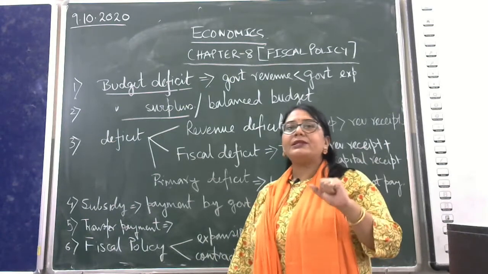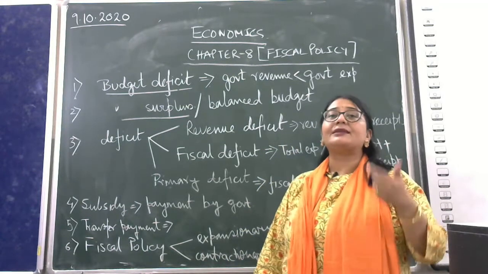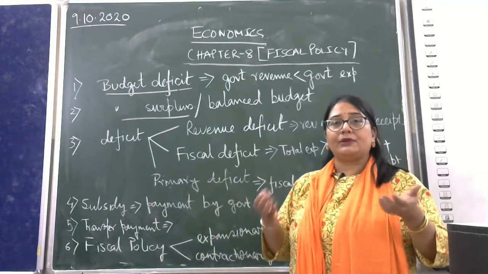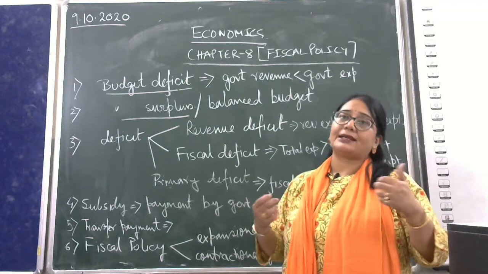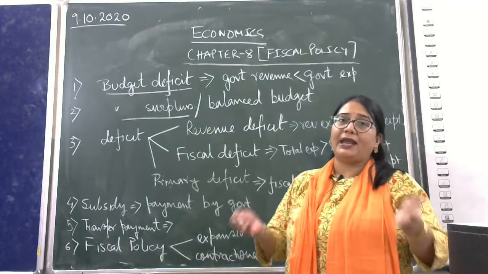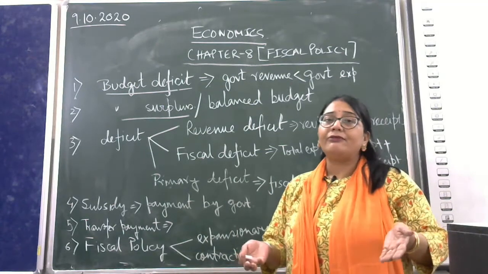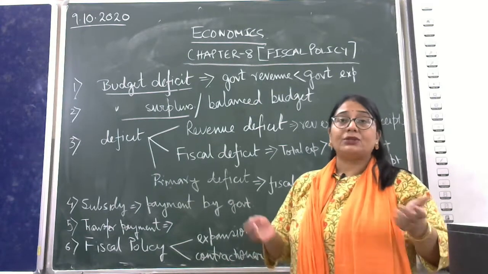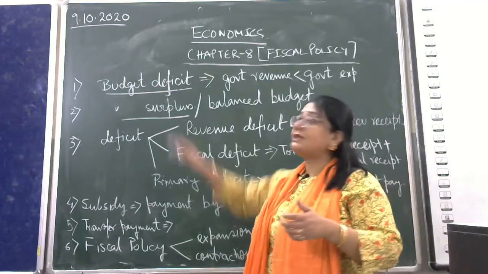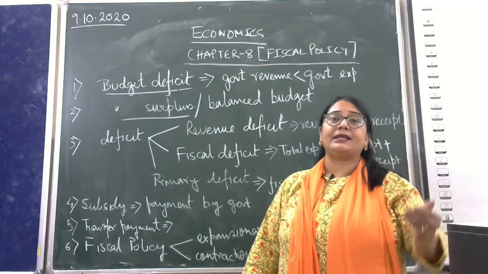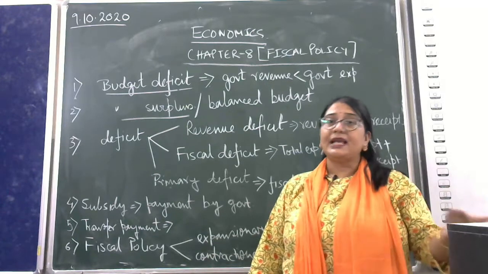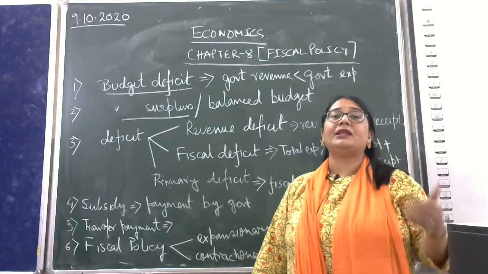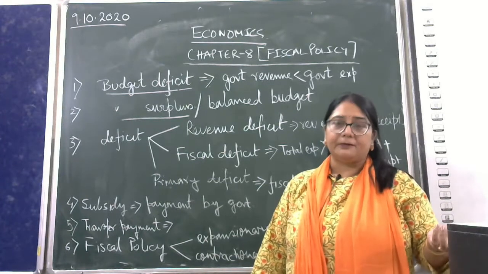Why? Because everyone will then start asking, if the total income of government through taxes and other sources you can't spend over the year, then why are you taking taxes from us? Why are you imposing new taxes? So that is why, if a surplus budget is issued by the government, in the next year the government cannot raise the tax level, the government cannot impose new taxes, because you have surplus money.